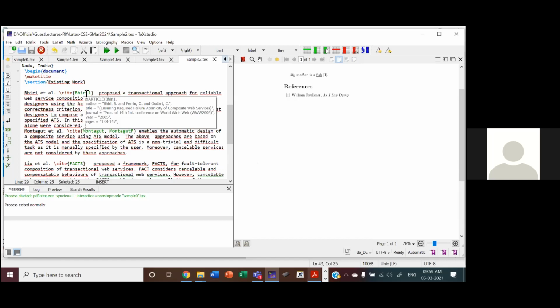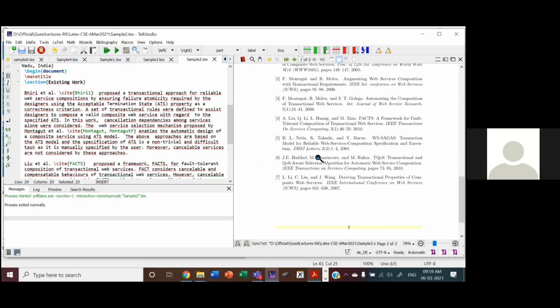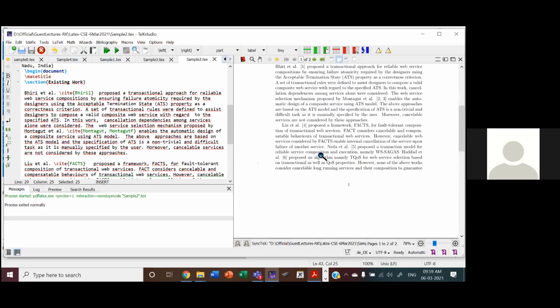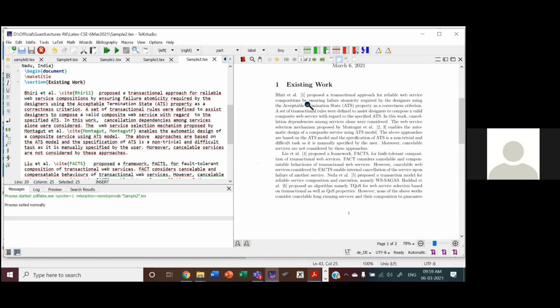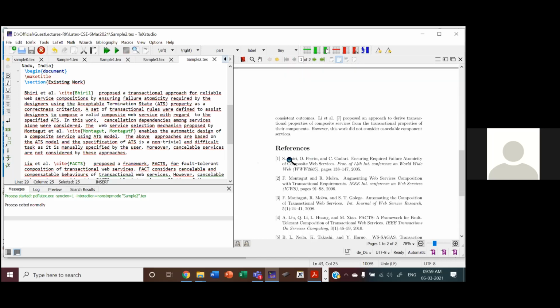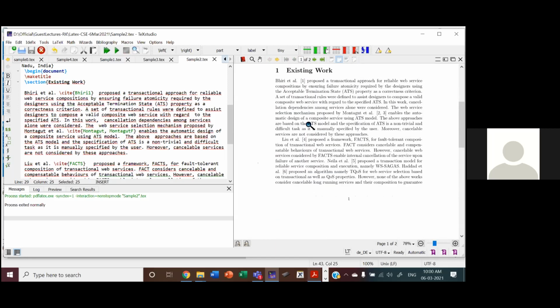Already I have resolved the references. For the first time, it will not come up. The first time, you have to compile two or three times until it resolves all the references. Then it's all easy. Now you see, in existing work, from MyBib it has taken that paper and referred to it here.